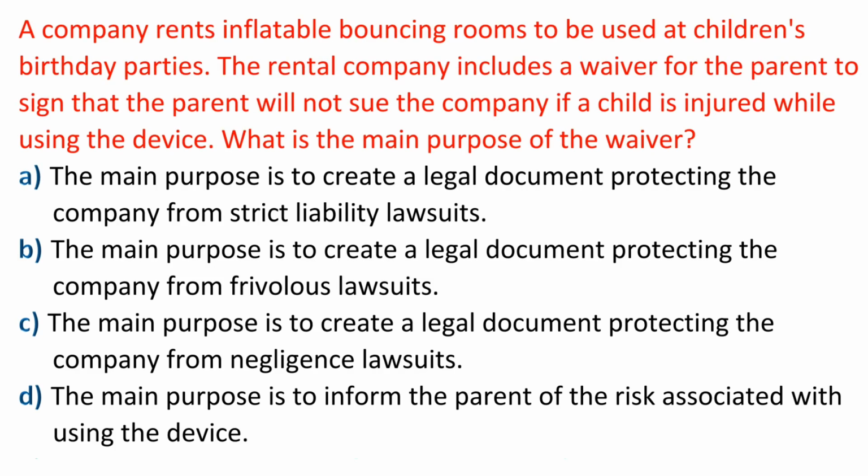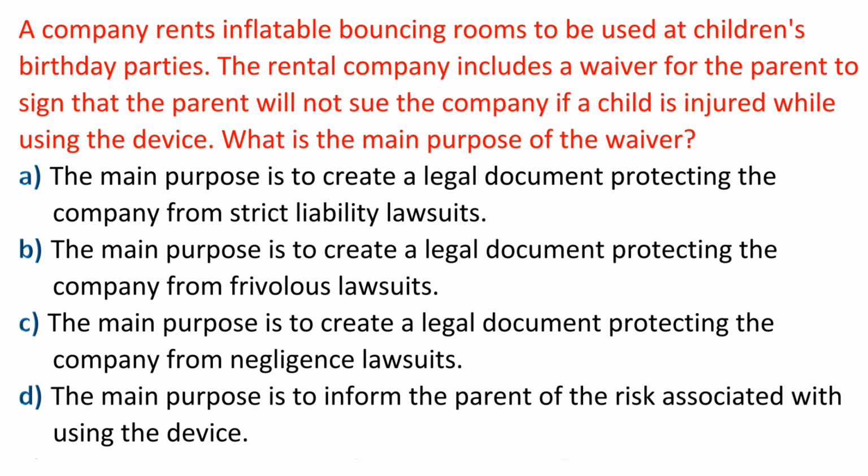Question: a company rents inflatable bouncing rooms to be used at children's birthday parties. The rental company includes a waiver for the parent to sign that the parent will not sue the company if a child is injured while using the device. What is the main purpose of the waiver? A. The main purpose is to create a legal document protecting the company from strict liability lawsuits.